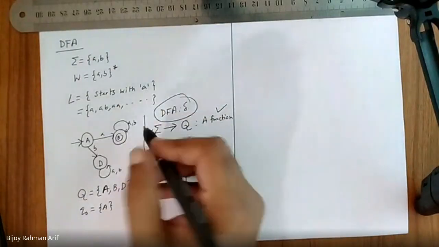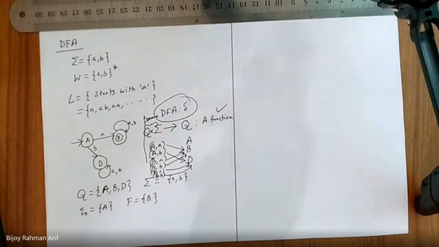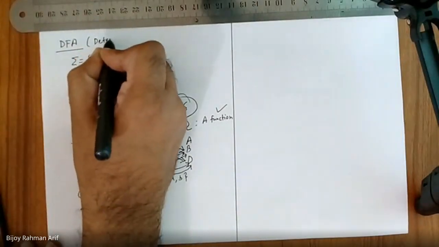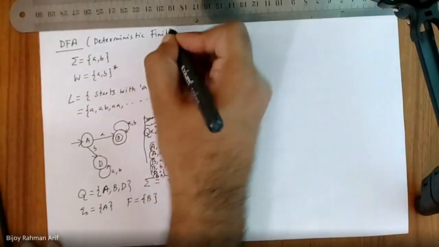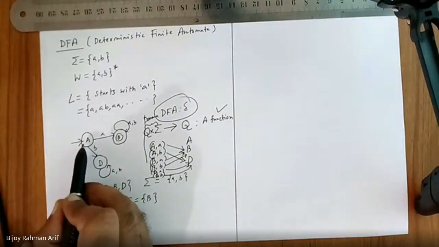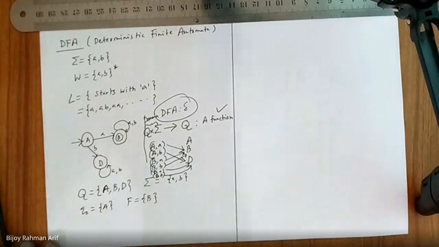All the elements in the domain are used, and only one arrow goes from each element of the domain. So what is the catch of this? To draw a finite automata, a deterministic finite automata, it must be a function. It means from each state, you have to specify a transition for all the letters in the alphabet. Am I right or not?